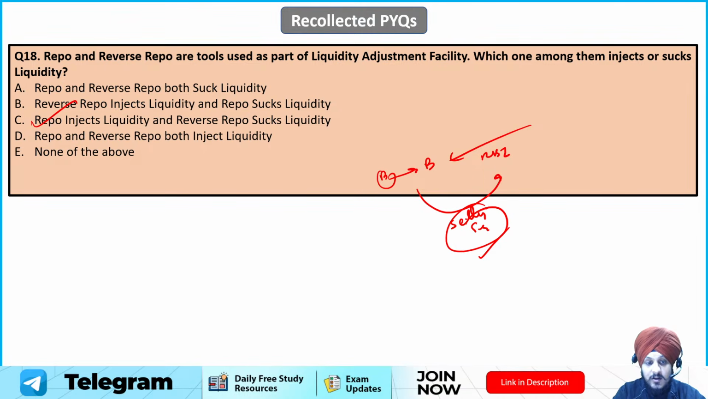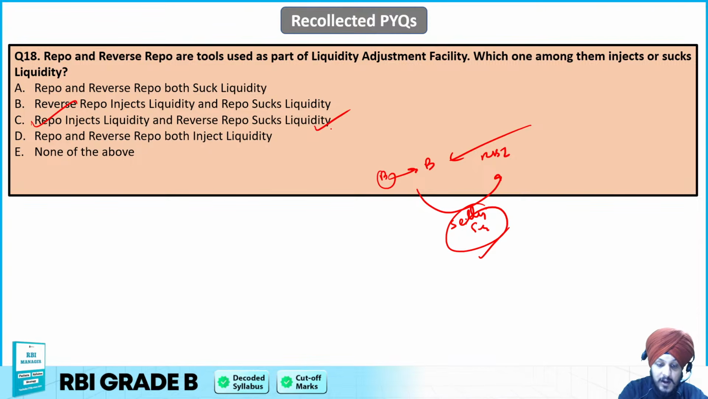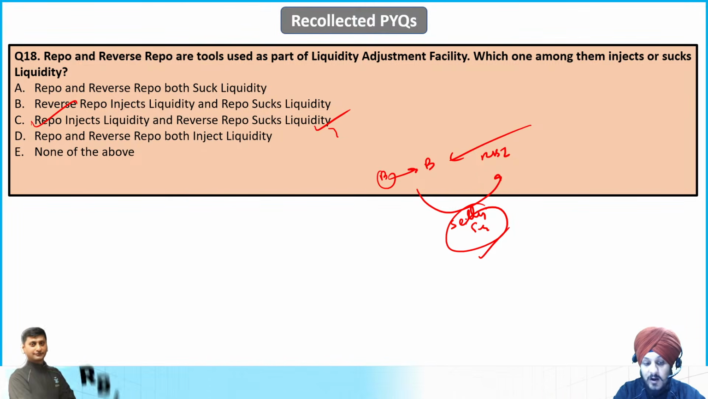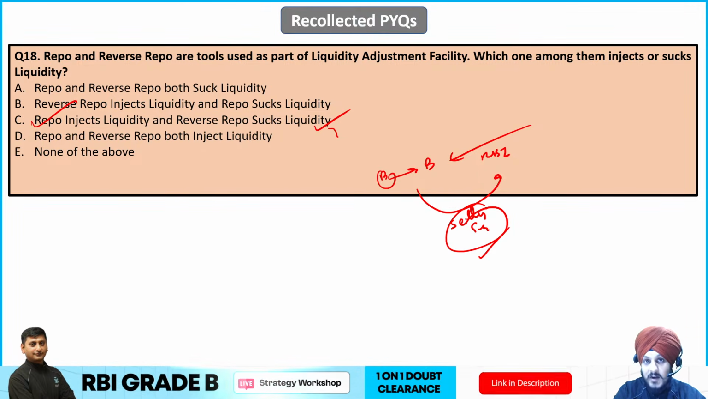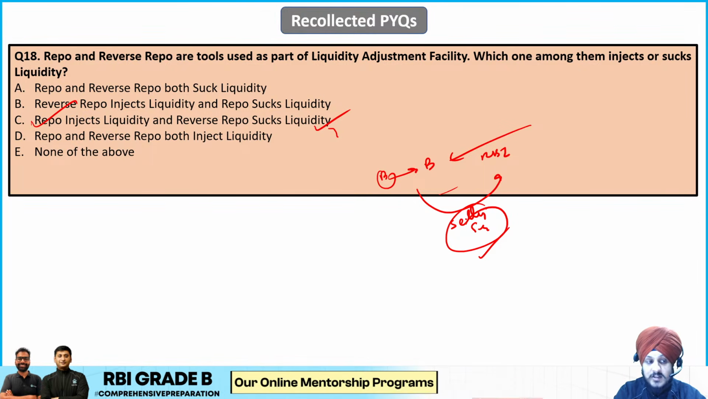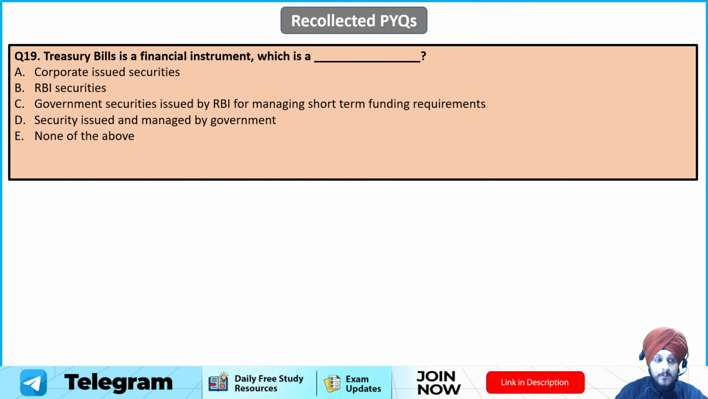On the other hand, the opposite of that is the reverse repo rate, which comes into action while sucking liquidity, where the banks can park their surplus money with the RBI. RBI takes the money from the bank and moves the money out of the banking system. So that helps in sucking liquidity as a part of the money supply. So that is why C is going to be the correct answer to this question. Now moving on to question number 19th.